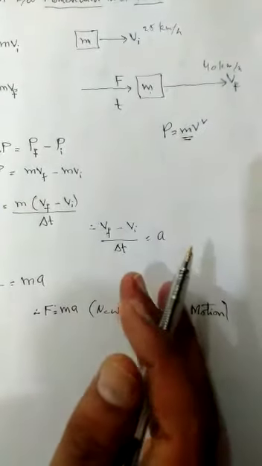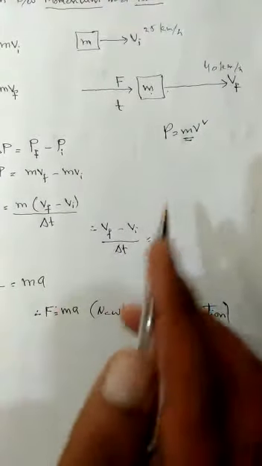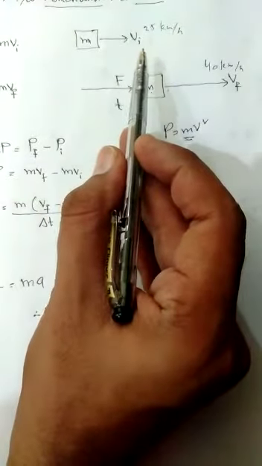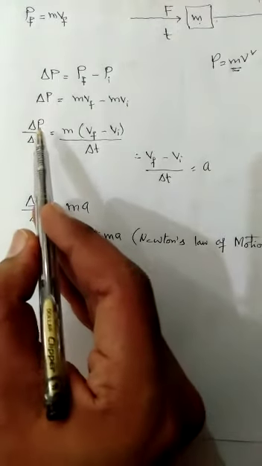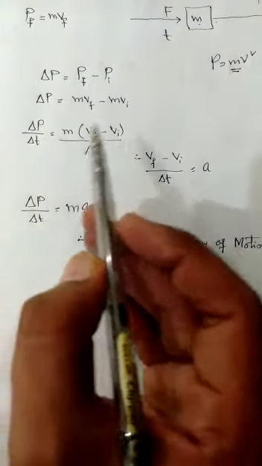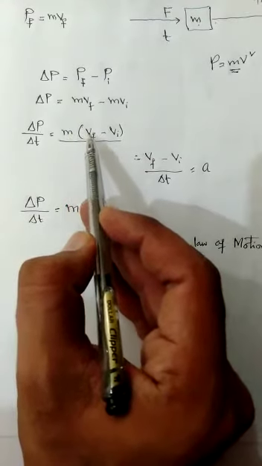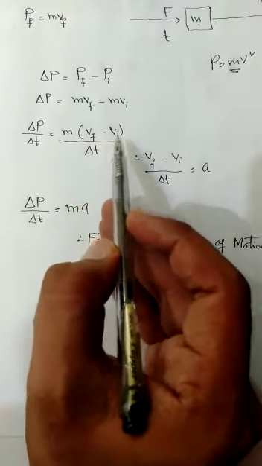For the given time during which the force is exerted to change its velocity from 25 to 40 km per hour, we take the rate of change of momentum, delta p over delta t. We take the mass as common, so in brackets we have (vf minus vi) over delta t.